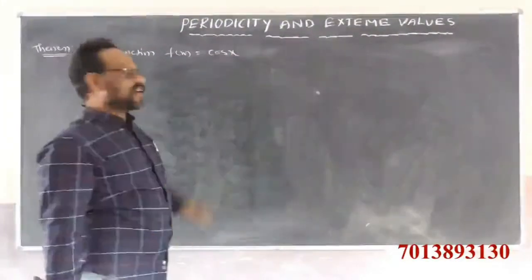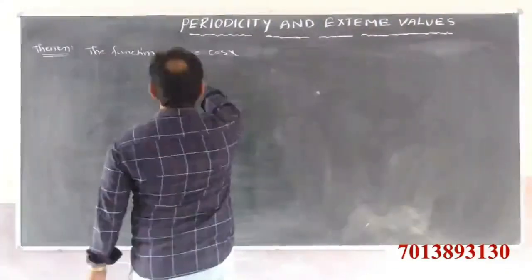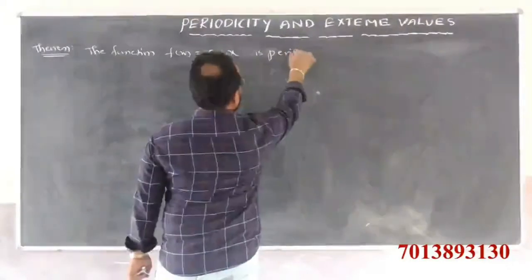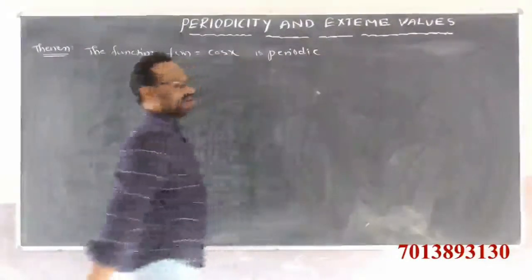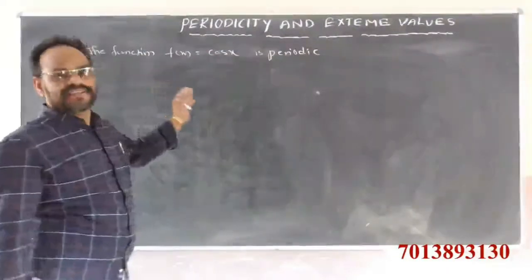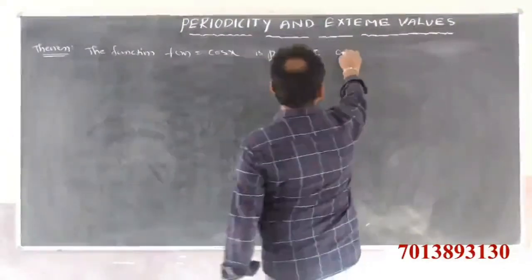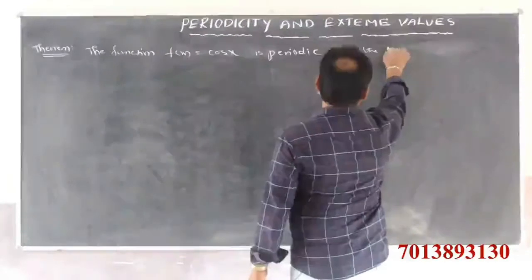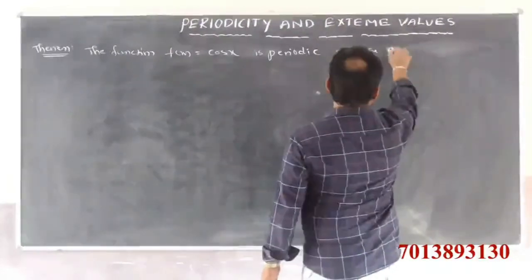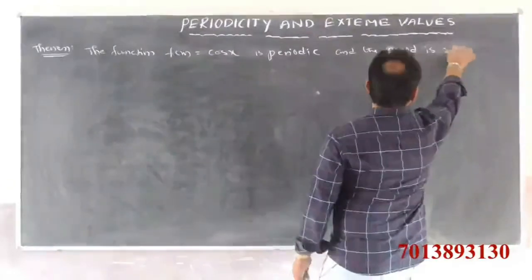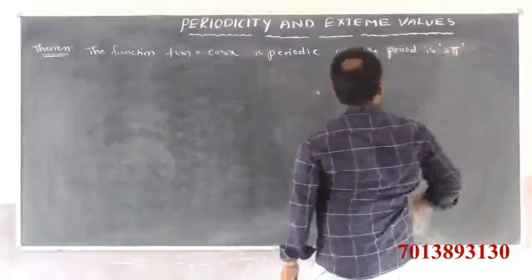That means the cosine function is also periodic, and the period is clearly also 2 pi.